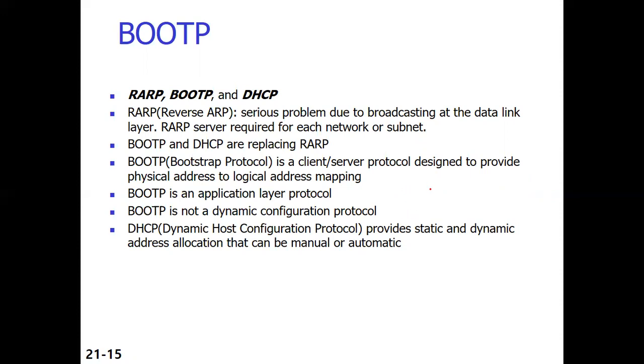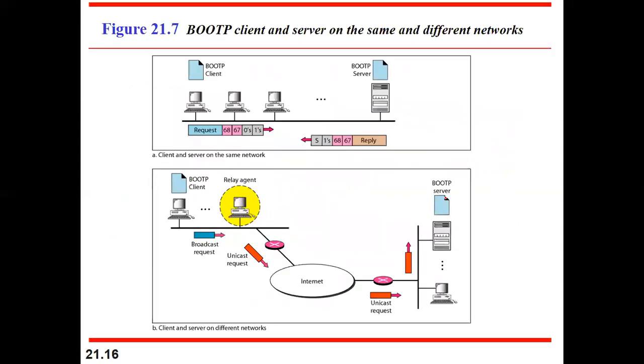So whenever a protocol is using a client server architecture, most of the time they make use of the UDP protocol. So the first scenario we will see, if the client and the server are on the same machine. So we are having a BootP client and we are having the BootP server, and they are on the same network. So if they are on the same network, your BootP client is going to send a request.